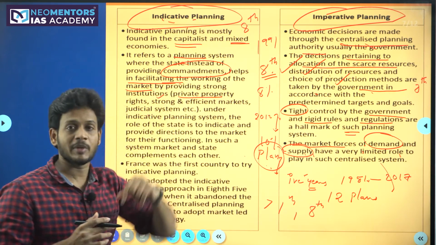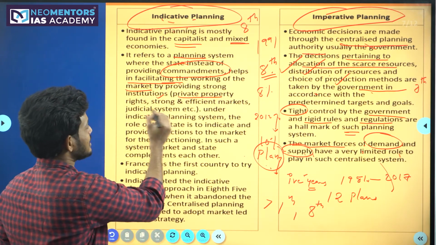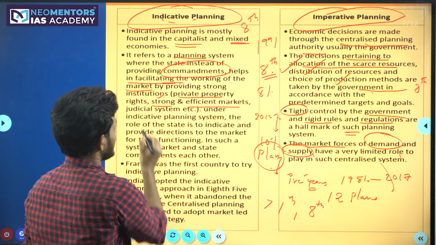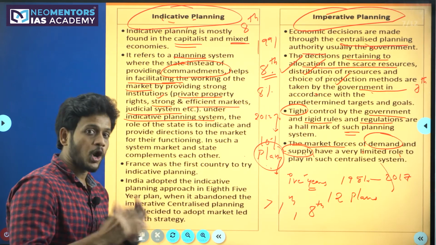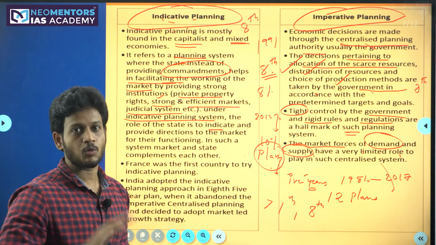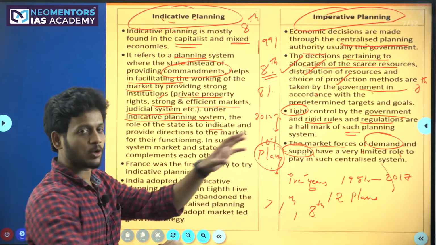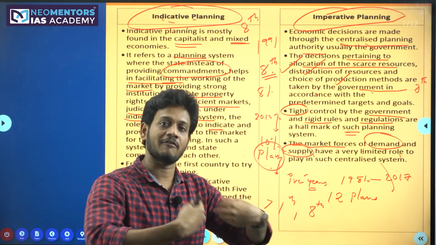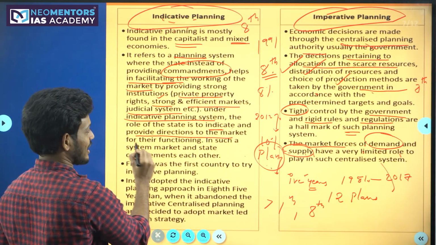But after that, from the 8th five-year plan, we followed something called indicative planning. This is where strong private property rights, efficient markets, and judicial systems come in under the indicative planning system. So the role of the government is to indicate but not to command. The government won't command anyone. It will just indicate, and simply create the environment where everybody can work. So it indicates and provides directions to the market for its functioning.